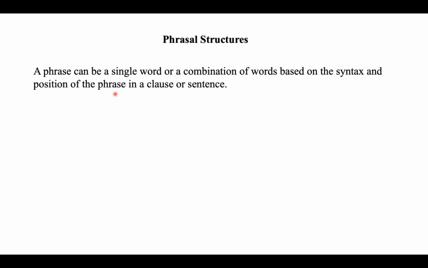Different parts of the sentence follow the same grammar rules, namely those of a noun phrase, verb phrase, and prepositional phrase. So a sentence may have either a noun phrase, verb phrase, or prepositional phrase.